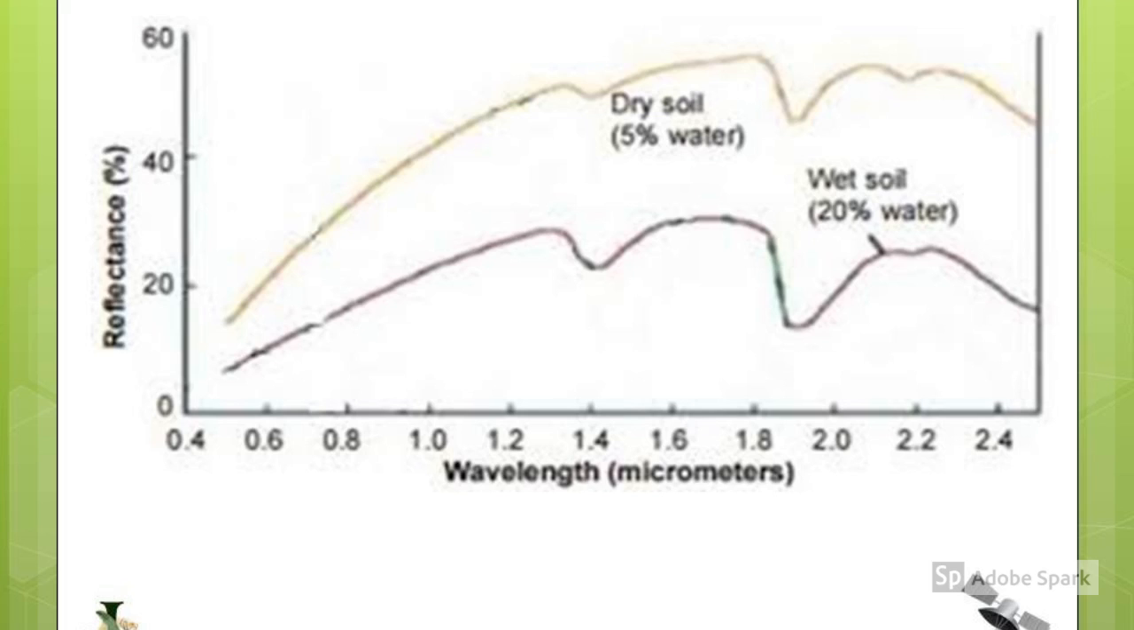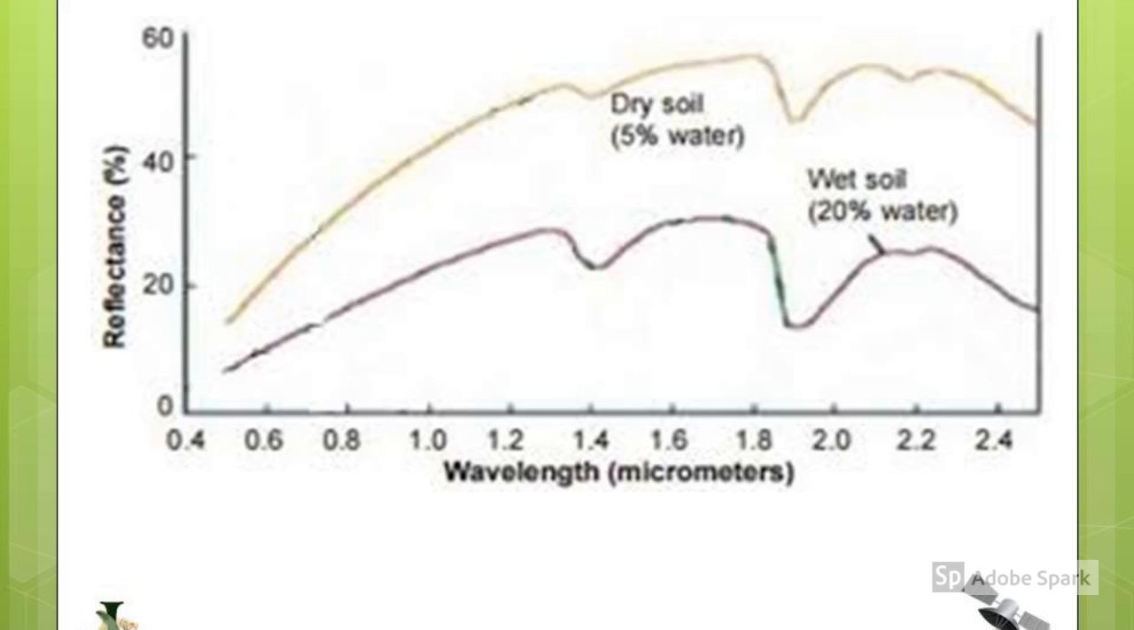The first graph shows the spectral behavior of dry and wet soil. The presence of moisture in soil will decrease the reflectance in the visible and near infrared regions. Dry soil increases reflectance in visible and near infrared wavelengths as compared to wet soil due to less moisture content.